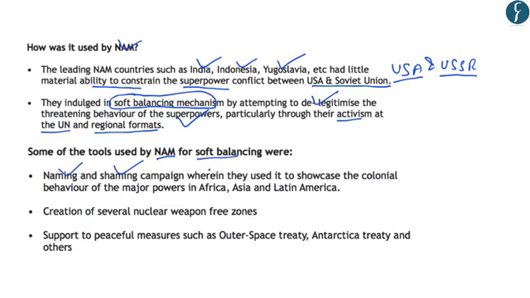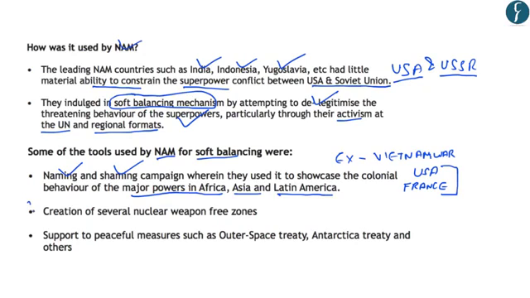The first included the naming and shaming campaign, wherein these powers used it to showcase the colonial behavior of the major powers in Africa, Asia and Latin America. For example, during the Vietnam War, the NAM countries criticized the role of USA and France. So this was one of the tools, that is naming and shaming campaign against the misuse of power by the superpowers of that time. Secondly, the NAM countries talked about creation of several nuclear weapons free zones. So the non-alignment countries were against the use and misuse of nuclear power.